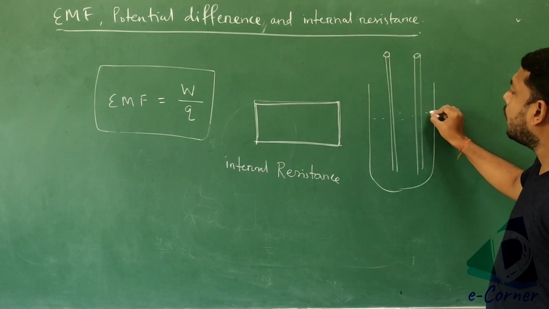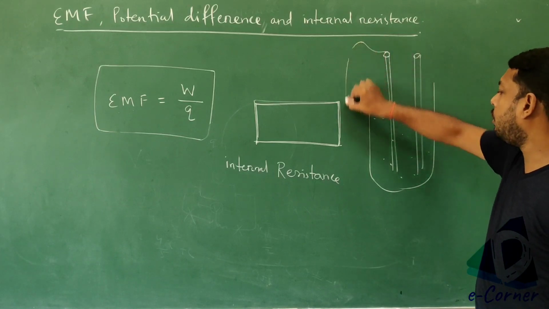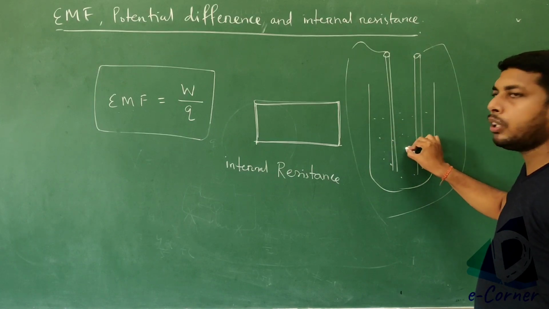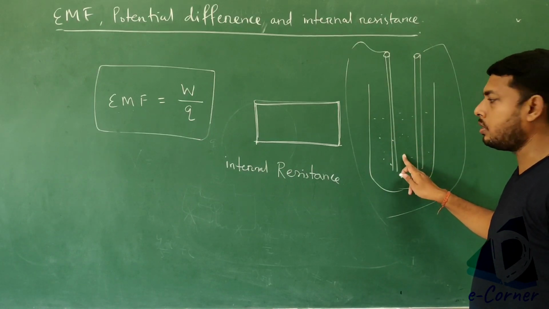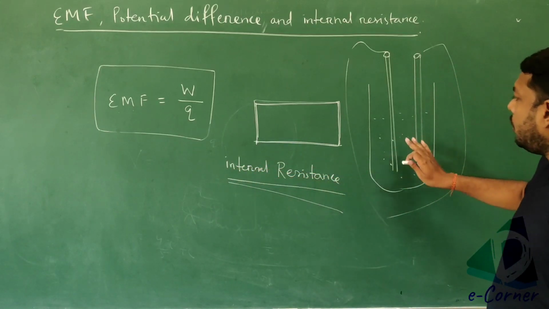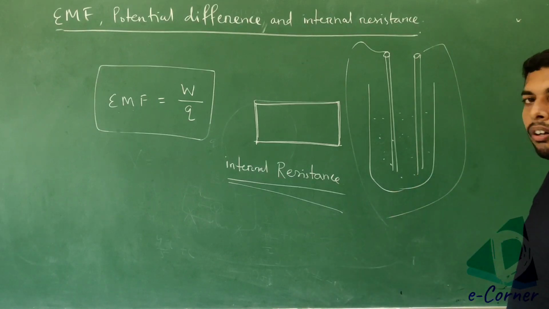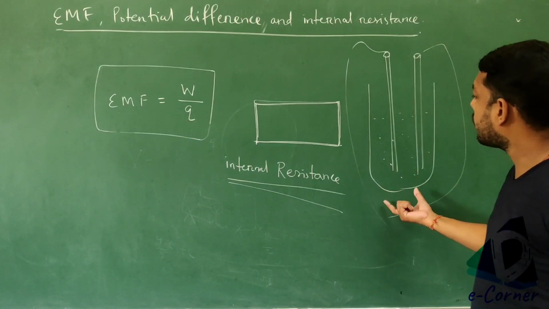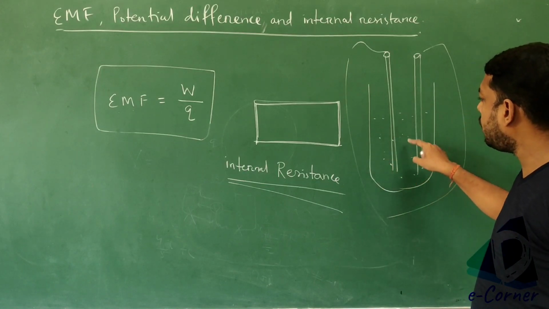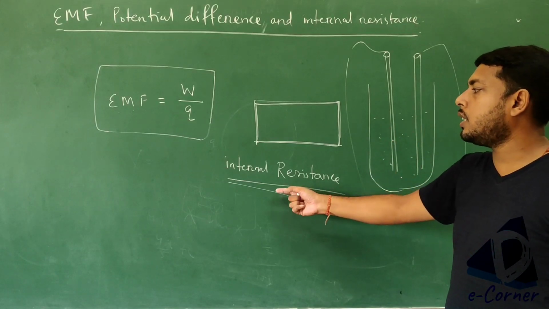Whenever it is connected, the resistance offered by this electrolyte solution is given as the internal resistance. Got it? So in case of a primary cell, for example Leclanché cell, Daniell cell, all galvanic cells, the resistance offered by the electrolyte solution present in the cell will be called the internal resistance.